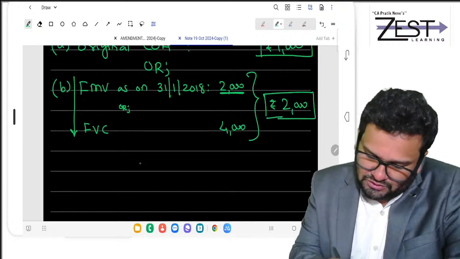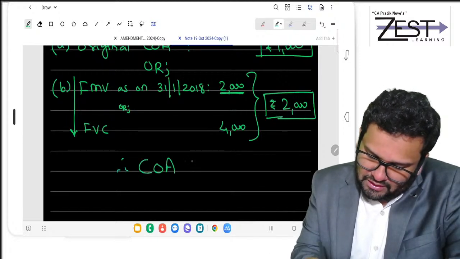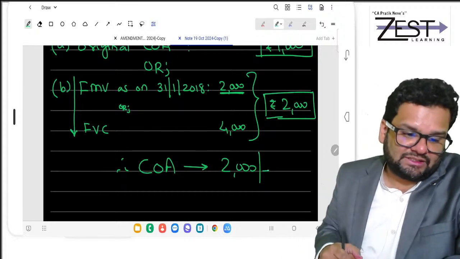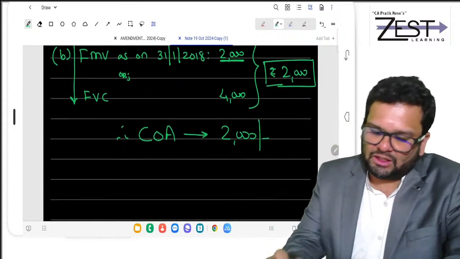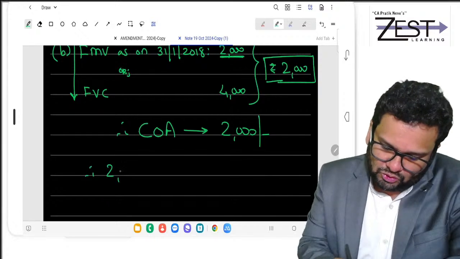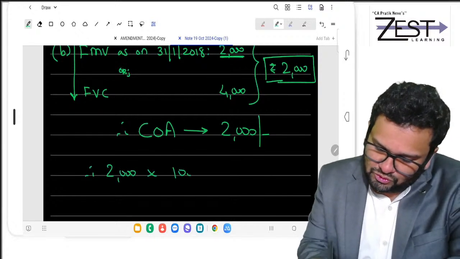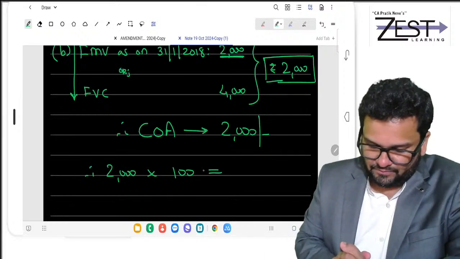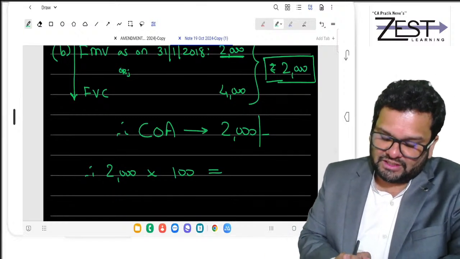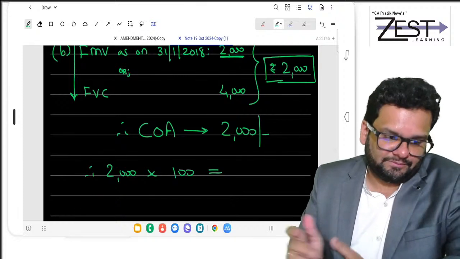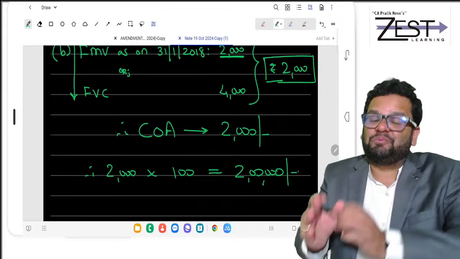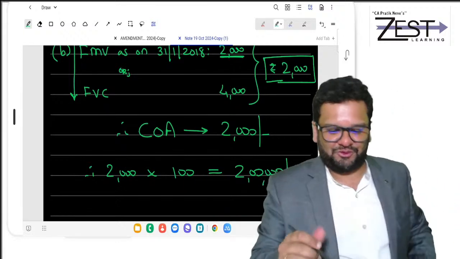Therefore, COA is taken as 2,000. And anyways, here indexation benefit is not allowed. Therefore, total COA came to 2,000 into 100 shares, which comes to 2 lakh. That's how you got 2 lakhs. I hope it's absolutely clear to all of you.